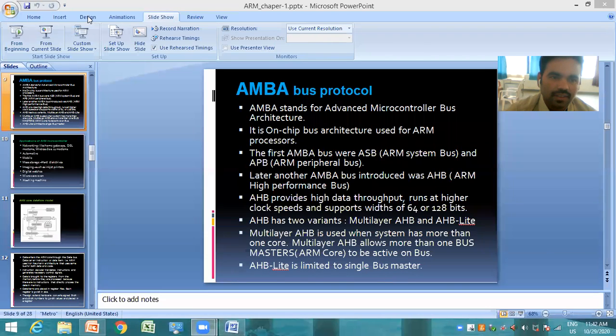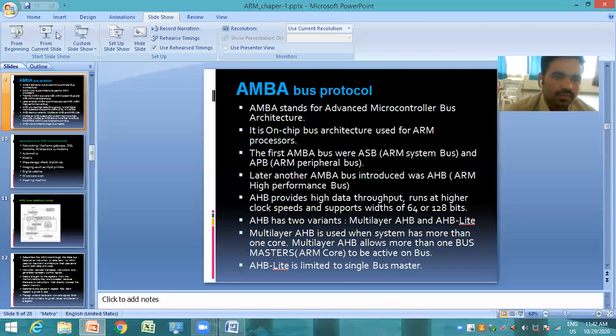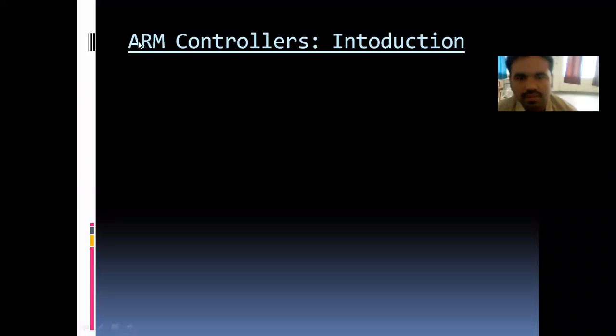So I'll be starting teaching now. In this particular sem, I'll be teaching you the ARM controllers. ARM controller is nothing but a microcontroller similar to your 8051. But 8051 is used for simple applications, whereas your ARM controller is useful for complex operations as well. Right? But it is nothing but a microcontroller itself.